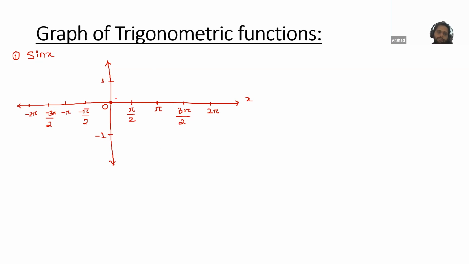So you already know what is the graph of sine x. For 0 the value will be 0. For pi by 2 this is a maximum value 1, like this. For pi this is again 0. For 3 pi by 2 this is minus 1. For 2 pi it is 0. Similarly here, for minus pi by 2 this is minus 1, and this is 0. Then for this maximum value, okay, so this graph is clear, Atif and Noma. Yes.